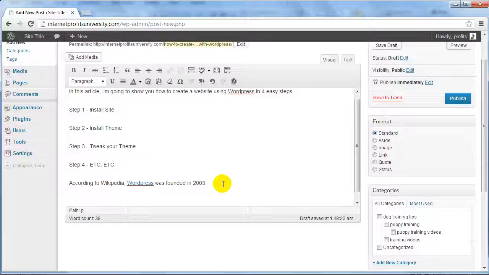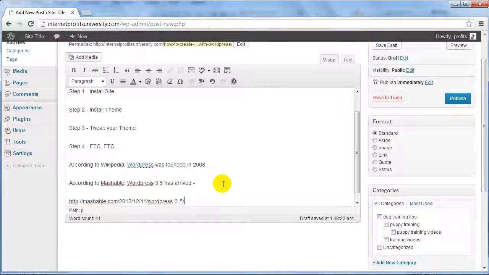So we could say something like WordPress 3.5 has arrived. And according to Mashable, and you can put a link here.